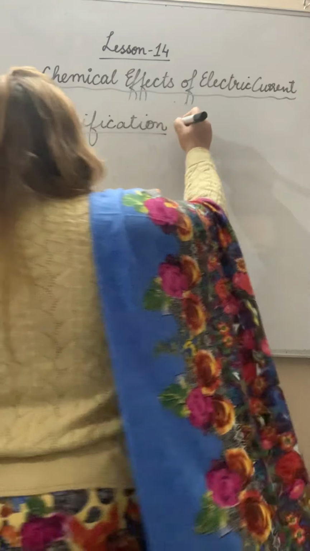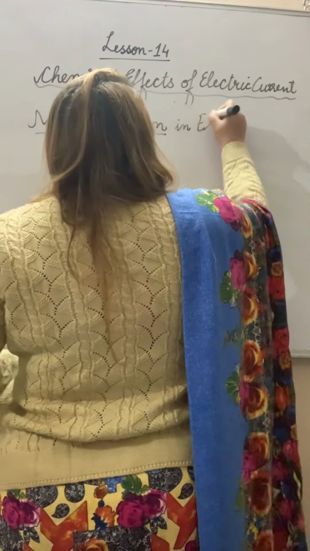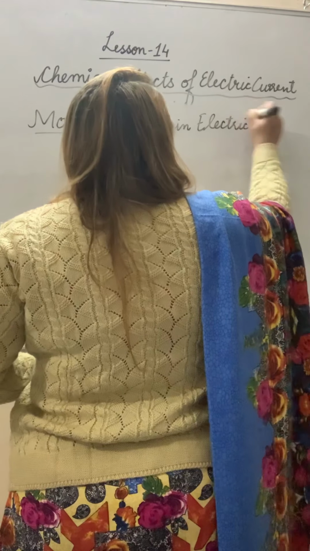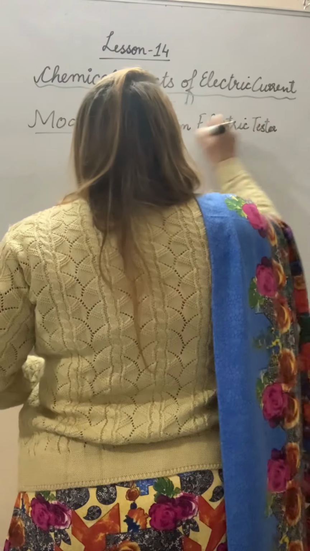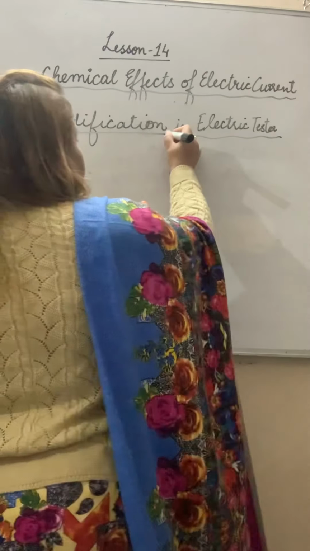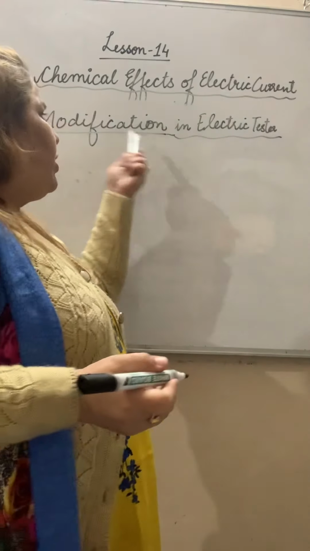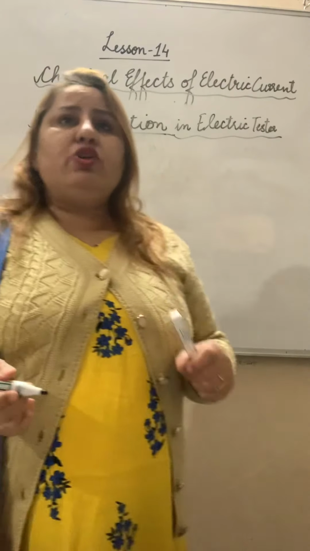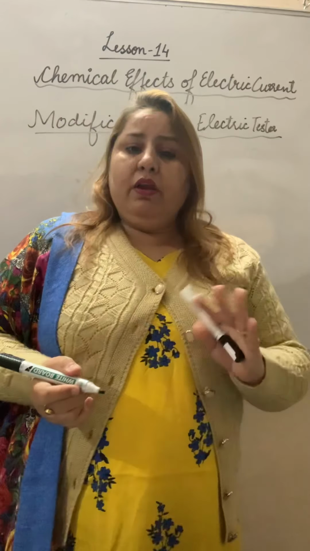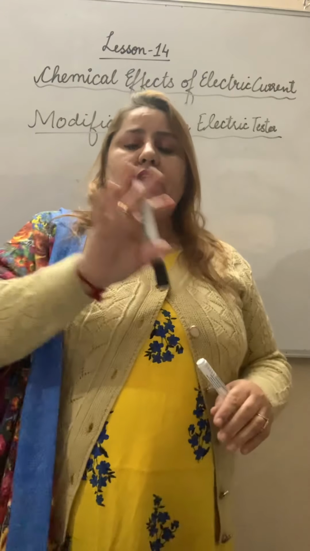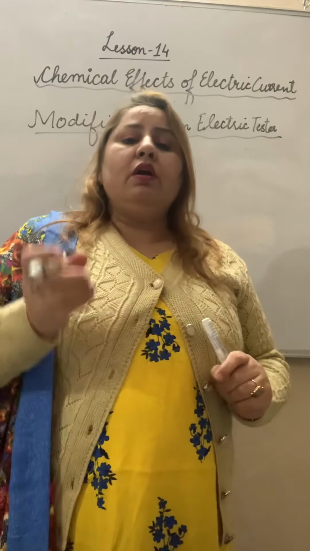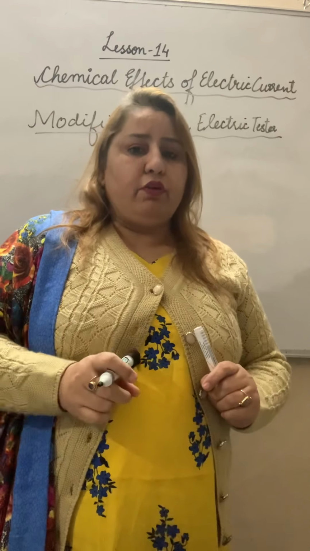Write down, bache, modification in electric tester. What does it mean? Why do they need to modify this electric tester? Actually, what happens is that the bulb will glow or not depending on whether the current is passed. If the current is passed the bulb will glow, and if the current is not passed the bulb will not glow.